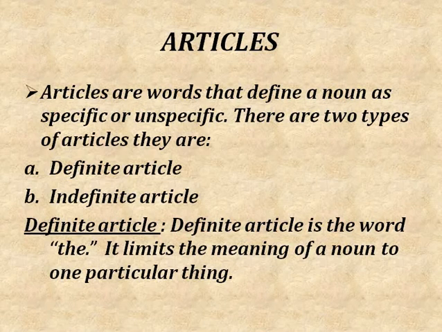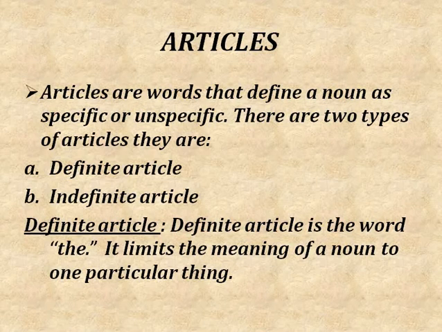So there are two types of articles. They are definite article and indefinite article. Definite article is the. The will limit the meaning of a noun to a particular thing. There is only one definite article, that is the.